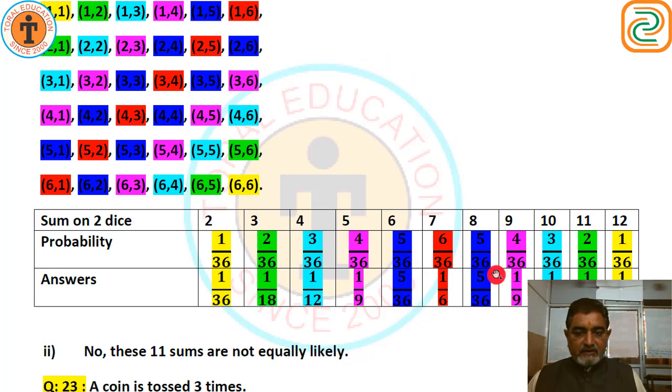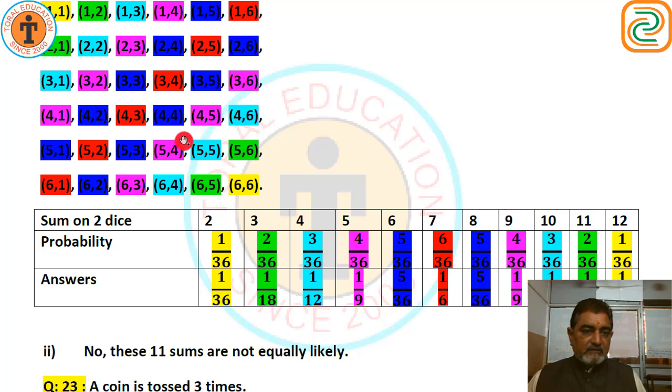We have to take 7 here. This red color, the sum is 7. Look at this. So there are total 6 events. 6 upon 36, that is 1 upon 6. Again sum is 8. Look at this blue color again. We got 5 events. 5 upon 36.